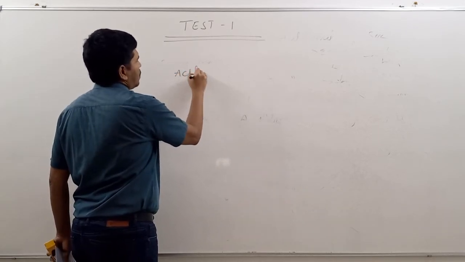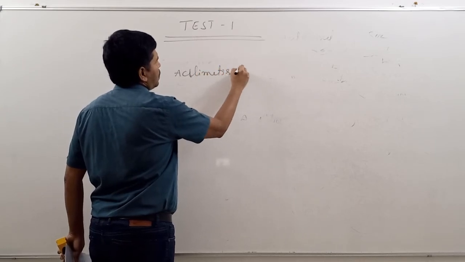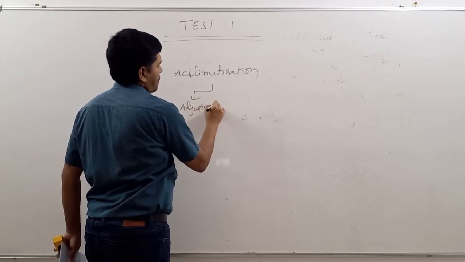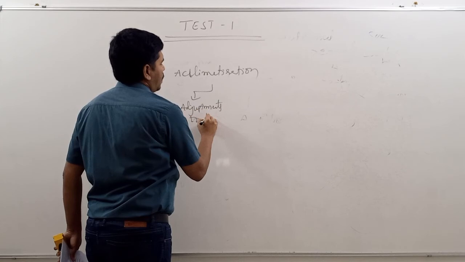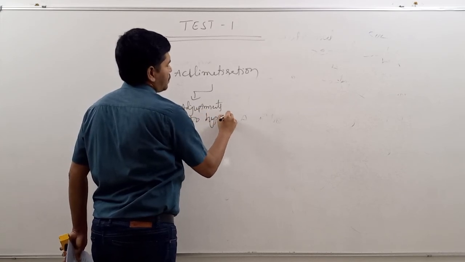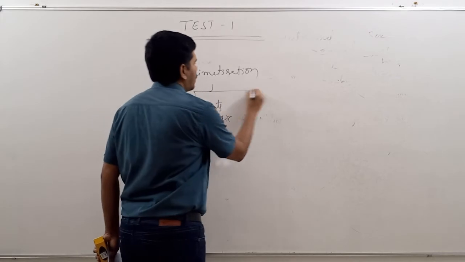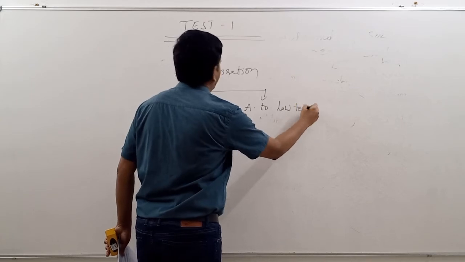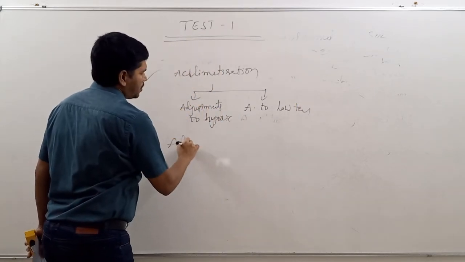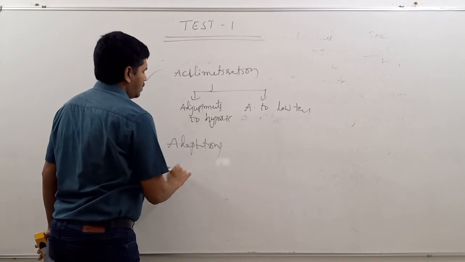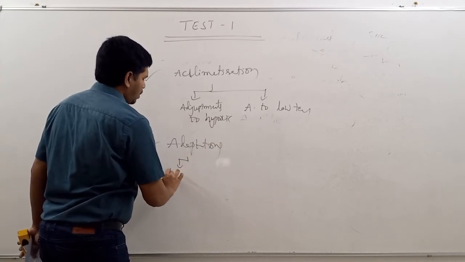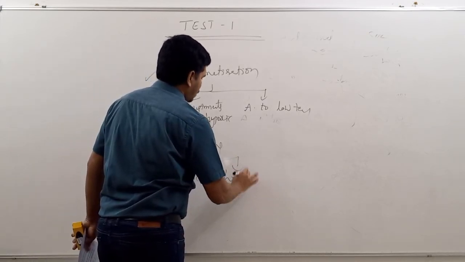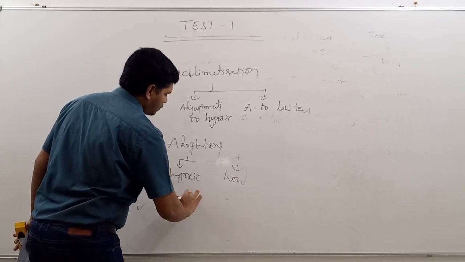Acclimatization: adjustments to hypoxic conditions. Hypoxic condition means presence of low oxygen. Adjustments to low temperature. Then adaptations. Adaptations are permanent changes. Then you have to write adaptations to hypoxic conditions, adaptations to low temperature conditions, then cultural adjustments.